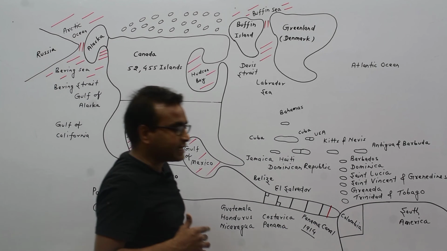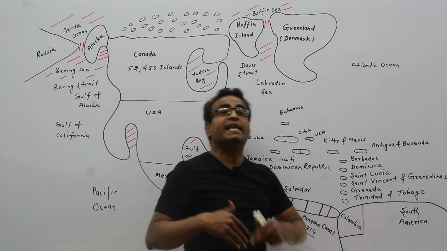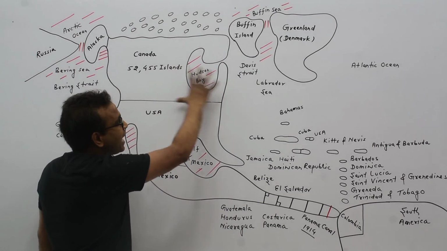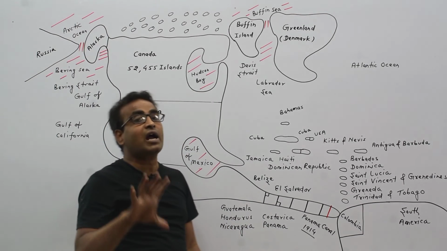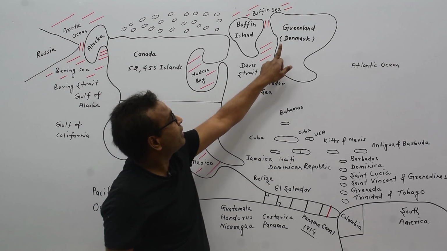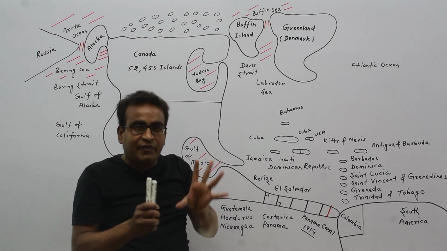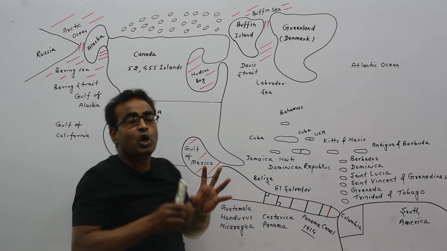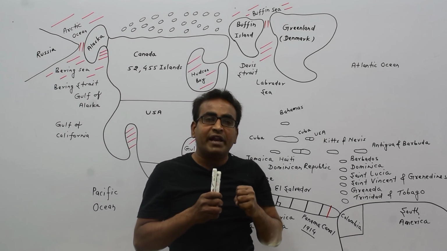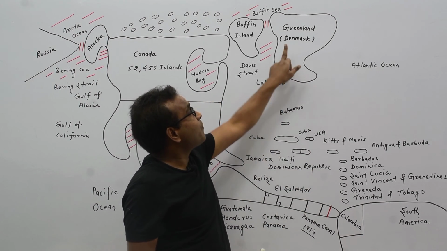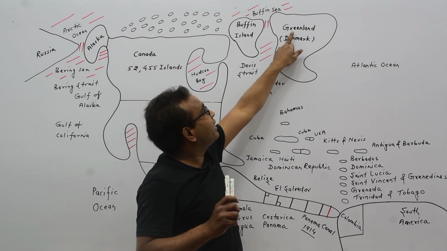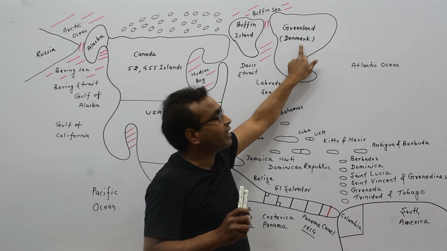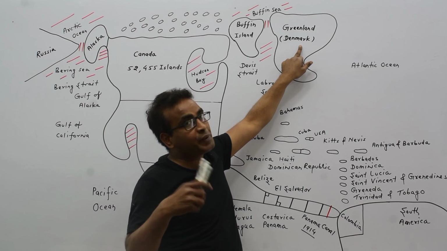We will discuss South America continent in the next class. Here we have discussed all 23 countries of North America continent. Look at here. Greenland geographically connects to the North America continent, but politically Greenland is a part of Europe because Greenland is occupied by Denmark and Denmark is a European country.